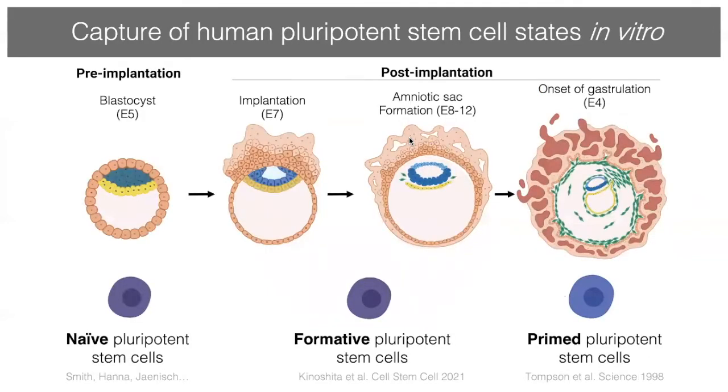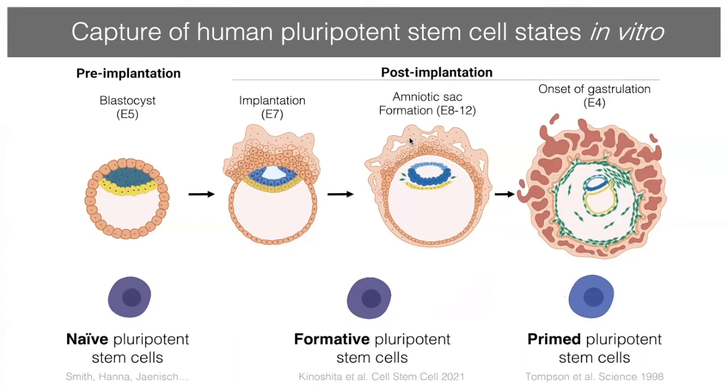Several human pluripotent stem cell states have been isolated from human embryos, and also by reprogramming approaches. Primed human pluripotent stem cells represent the post-implantation epiblast state, while naive human pluripotent stem cells reflect the pre-implantation naive epiblast state. And in addition, intermediate pluripotent stem cell states have been isolated in human, such as the formative or extended pluripotent stem cell states.